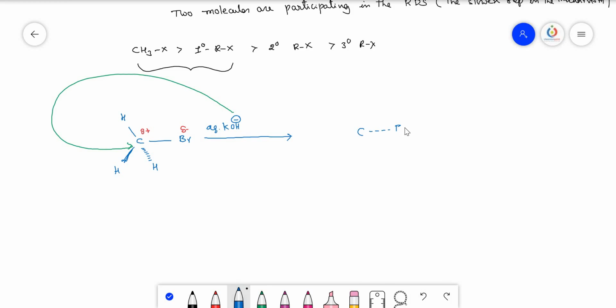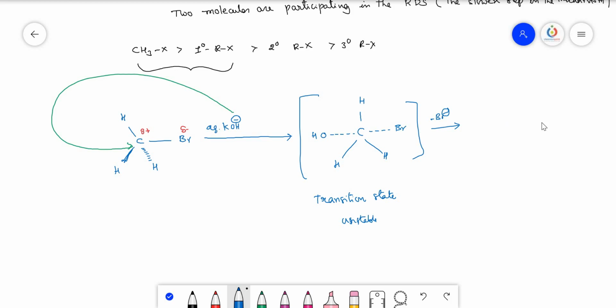so here bromine starts leaving the carbon, it starts breaking the carbon halogen bond, and OH minus starts developing the carbon hydrogen bond. Here hydrogen is there, and here one hydrogen, and here one hydrogen. This is called the transition state. Okay, so this transition state is very unstable because carbon is able to form only 4 bonds, not 5 bonds. So simultaneously approaching and disconnecting takes place, so that finally Br minus will leave the carbon molecule and we get